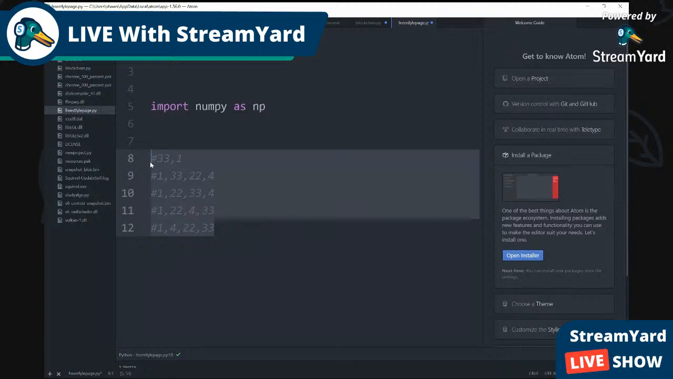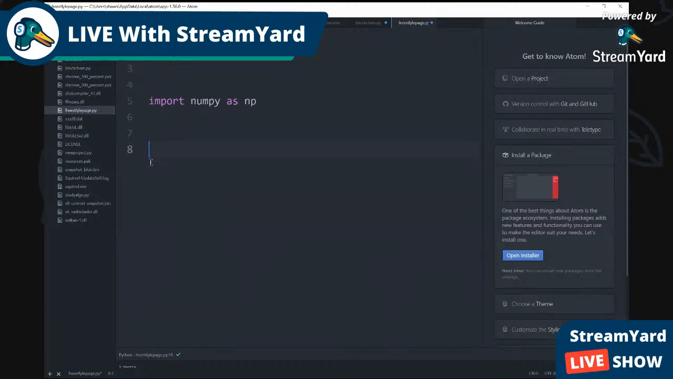So let's get into the code now. We're going to create a function called bubble sort.